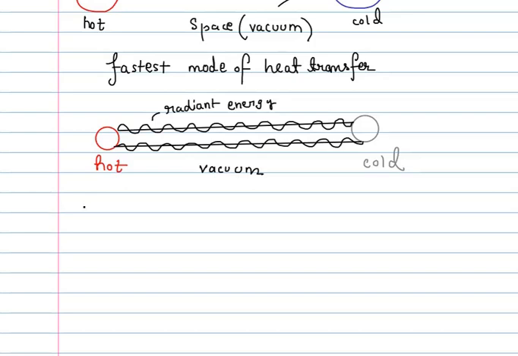As a matter of fact, objects which are dull or black colored are good absorbers of radiant heat. In fact, any kind of black colored surface or black colored object is the best absorber of radiant heat.